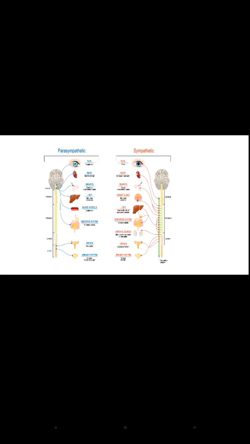Then the adrenal medulla, it secretes epinephrine or adrenaline and norepinephrine or noradrenaline. This will stimulate the sympathetic nervous system of the body, which causes the dilation of the pupil, the heart rate becomes fast, the respiratory rate increases, there will be sweating, the digestion process will become slower, there will be dilation of urinary system.